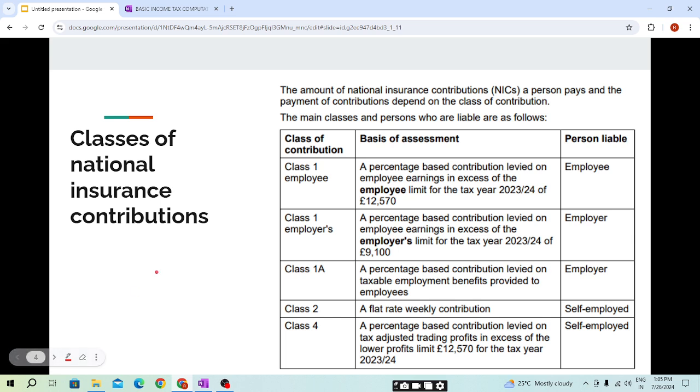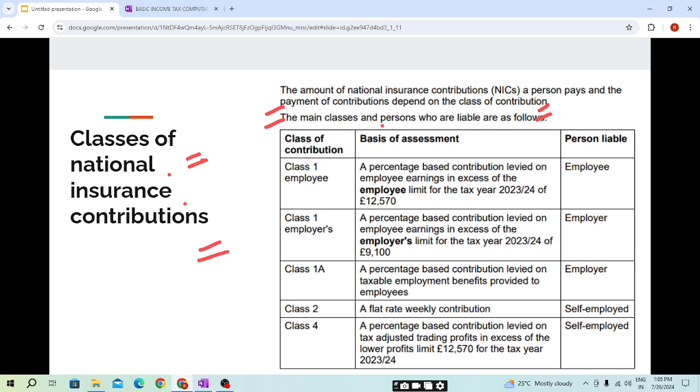Now moving to the classes of national insurance contributions. The amount of national insurance contributions a person pays depends on the class of contribution. If employed, class 1 and class 1A. If self-employed, class 2 and class 4.